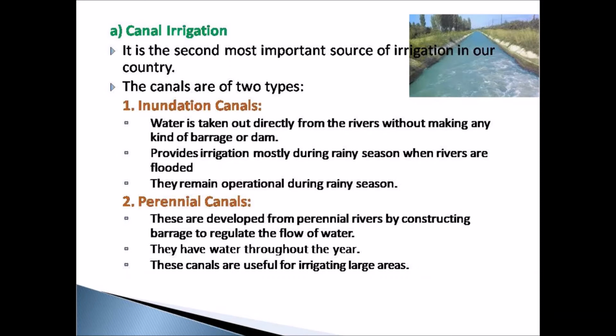The rivers which have water throughout the year are said to be perennial rivers. The perennial canals receive water from these rivers and remain functional throughout the year. In our country, most of the canals fall under this category. These canals are useful for irrigation.